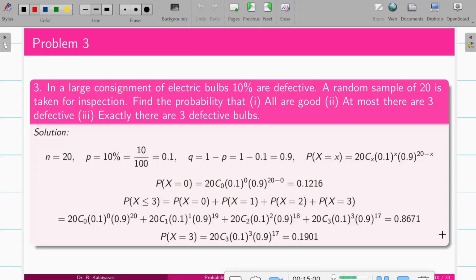Coming to the next problem: in a large consignment of electric bulbs, 10% are defective, and a random sample of 20 is taken for inspection. Find the probability that all are good.